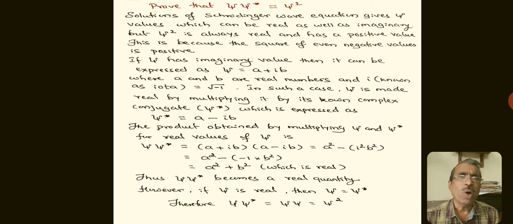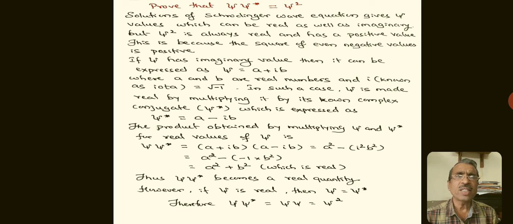Now, there is one more thing. Prove that psi into psi star is equal to psi square. Solutions of the Schrodinger wave equation give psi values which can be real as well as imaginary. But psi square is always real and has a positive value, because the square of any negative value is positive.